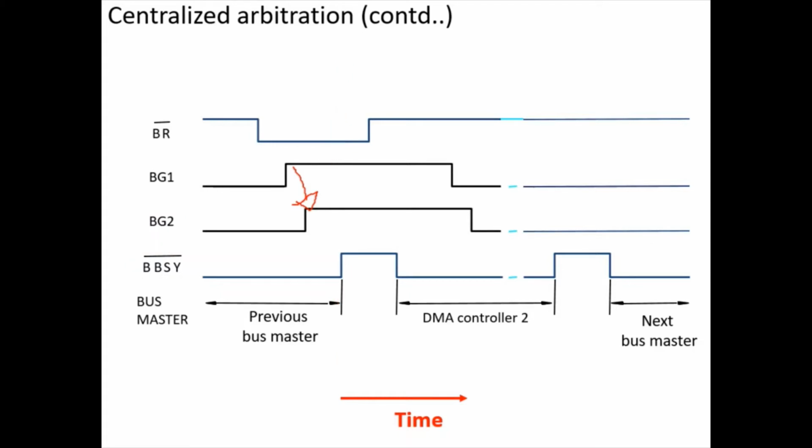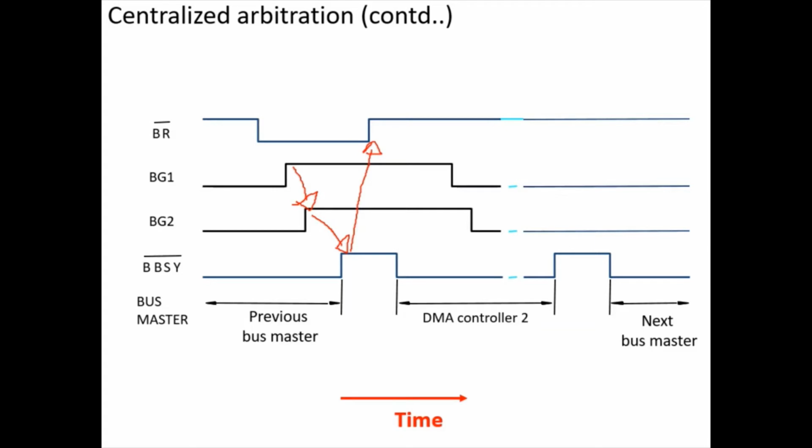At this time you can see in this signal that the previous bus master makes the bus busy signal 1. Now the bus busy signal is 1, indicating that the bus is free. The previous master has relinquished his bus mastership. As soon as the bus becomes free, immediately, because of this signal, the bus request signal is